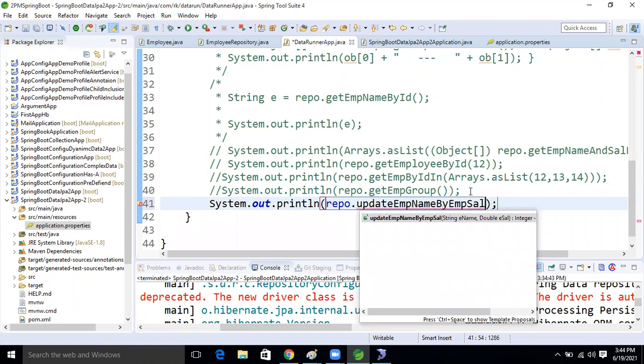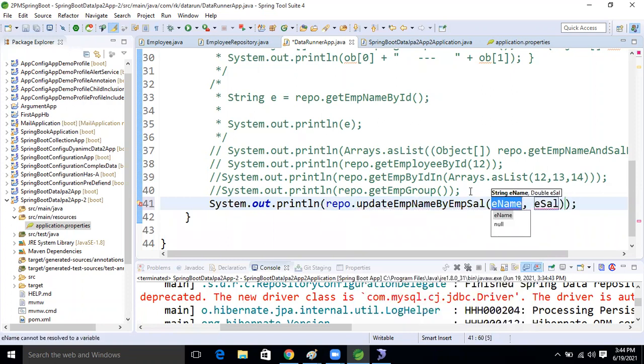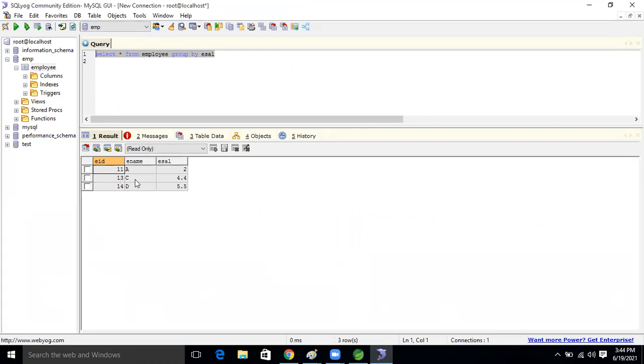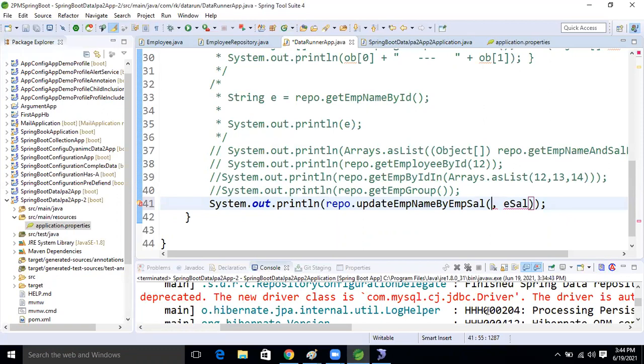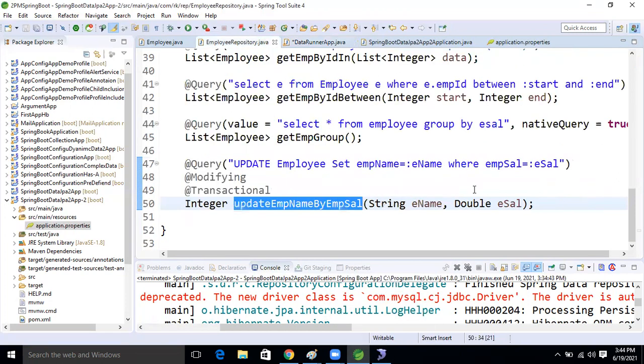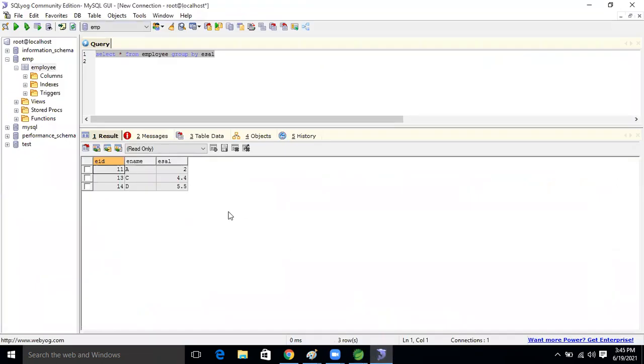Okay. So what is that? Just think about that. Record 13, C is there, right? I'm taking the name, my name only, Ravi. Salary, E-sal we are taking, right? The query is what now, guys? Double E-sal, based on that salary.